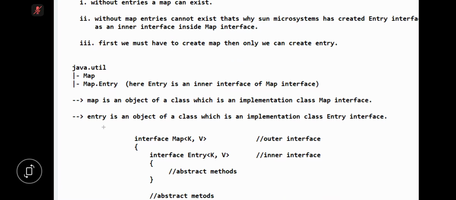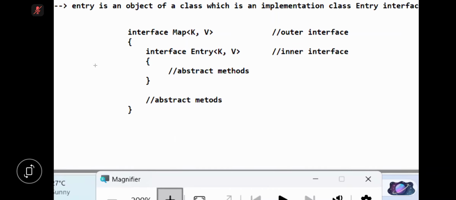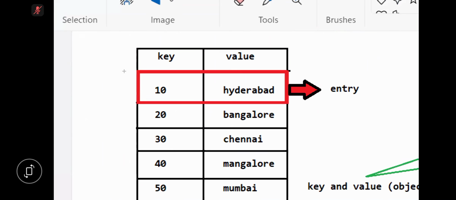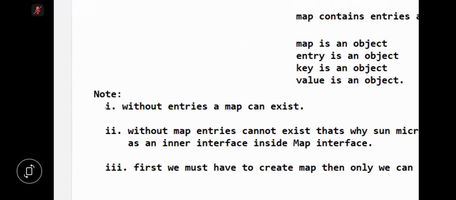So see, first Sun Microsystems created which interface? Map, which is a generic interface. K and V are type parameters for key and value. You understood this diagram first? In map, each key-value pair is called one entry, correct or not?